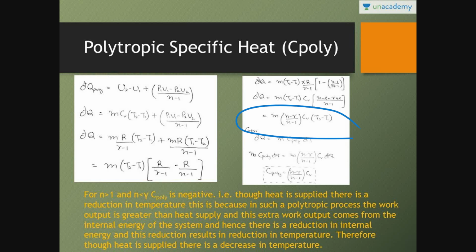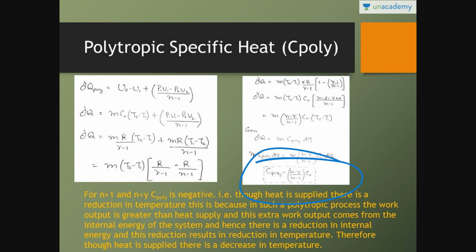So what is this polytropic specific heat? The value of polytropic specific heat is (n minus gamma) upon (n minus 1) into Cv. This is the value of polytropic specific heat. This value is always negative. That is why whenever heat is supplied in a polytropic process, the final temperature is less than the initial temperature. Always remember, whenever heat is supplied in a polytropic process, the final temperature is always less than the initial temperature, because the value of polytropic specific heat is always negative.